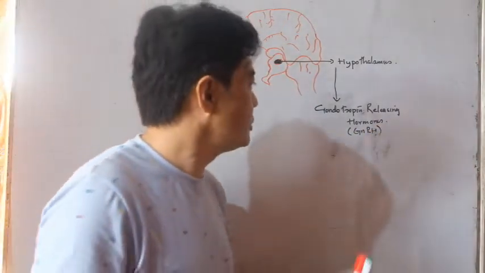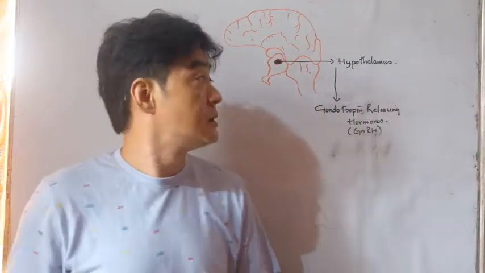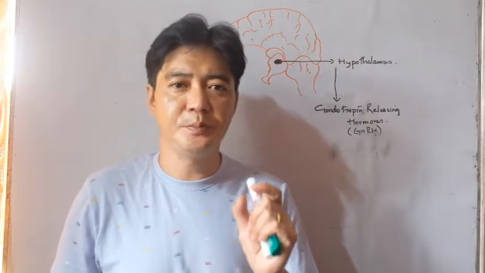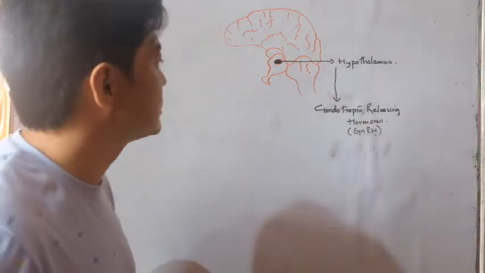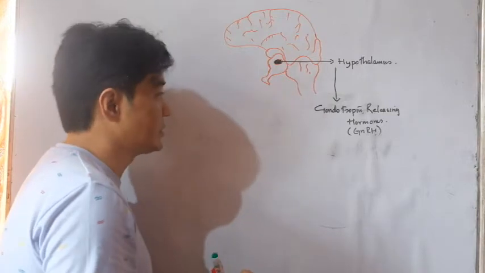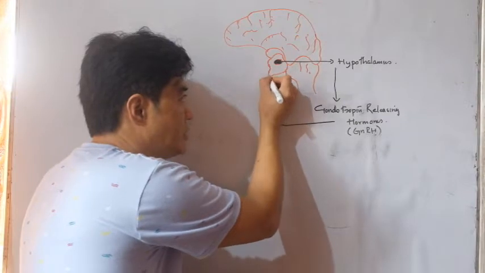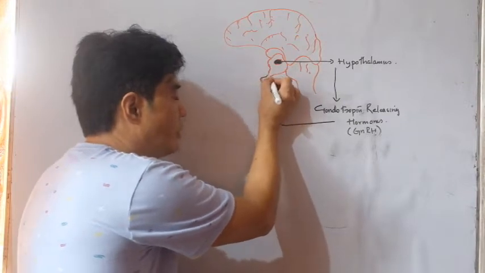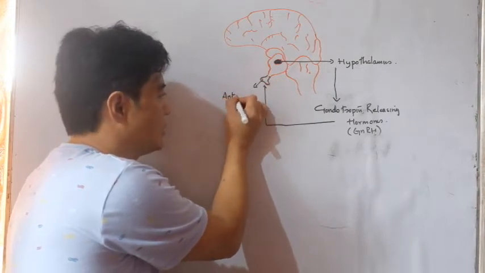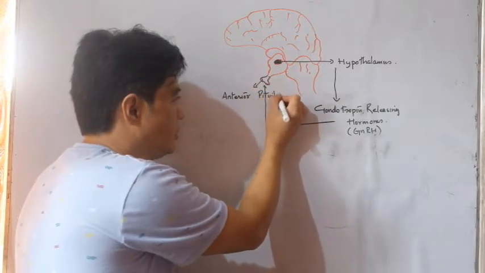This gonadotropin releasing hormone stimulates or activates the anterior part of master gland, that is pituitary gland. Once gonadotropin releasing hormone is released from hypothalamus, this GnRH activates the anterior part of pituitary gland, which is also known as master gland.